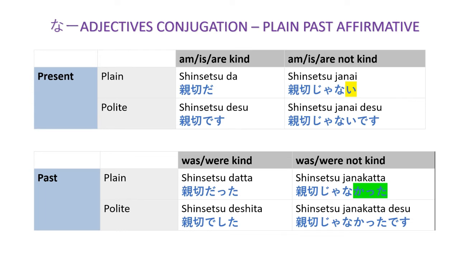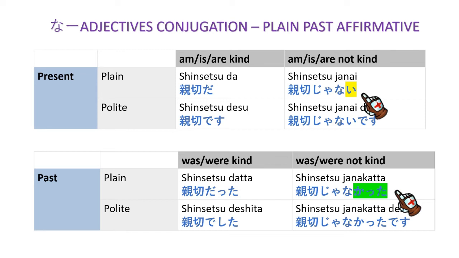Now for the present plain negative form and past plain negative form, here we have shinsetsu janai. To convert it into the past plain negative form, shinsetsu janakatta.